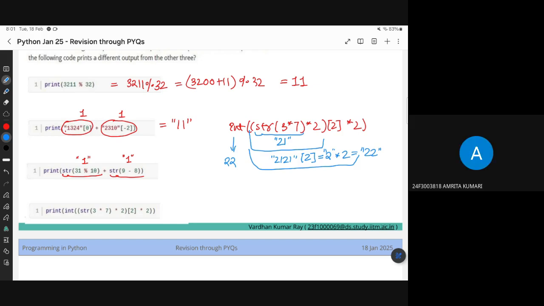Can you explain the last part? Okay, just give me a second. So the last part is because the second index of 2121 as a string is 2, and you just multiply that by 2, and you will get 22 as a string. That's all. Which is not equal to 11. So in that way, the odd one out is the 4th one. This one is the odd one.